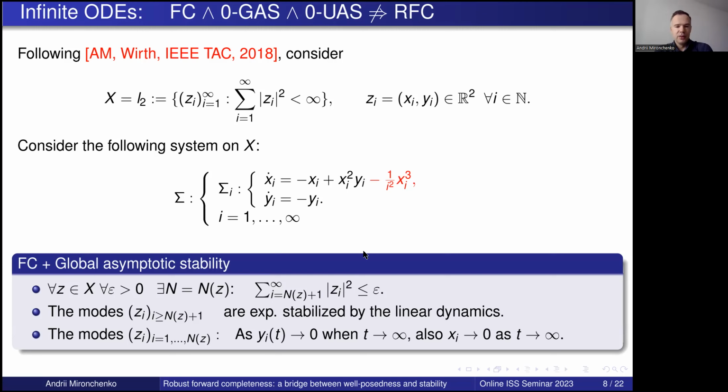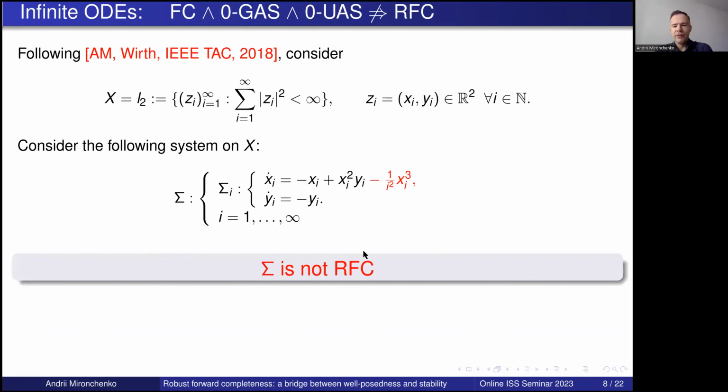At the same time, we do not have robust forward completeness. Why don't we have it? Because here our damping depends on i, and the larger the mode, the smaller the damping. So taking the same initial conditions for larger and larger modes, the blowing up term will lead us higher and higher within some given finite time.